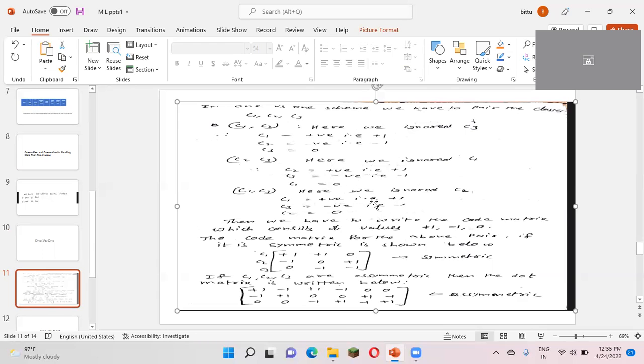The art is not important. We should take the columns as we obtain the values from above. So see here, C1 +1, C2 0 and C3 -1. I have written this column in the matrix. And next, C1 0, C2 +1, C3 -1. Do you understand how I have written these values as columns in the symmetric matrix? I obtained these values from above and wrote them as columns.